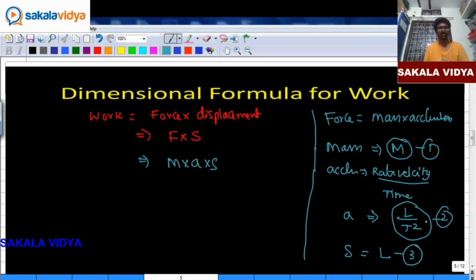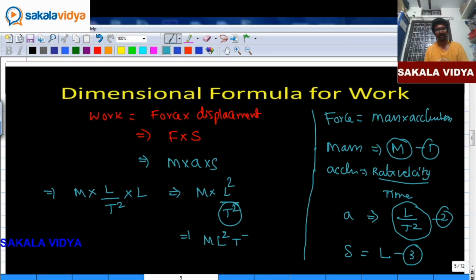Now I have to substitute all these values. Mass M into L by t square into L becomes M L square by t square, which is M L square t minus 2.